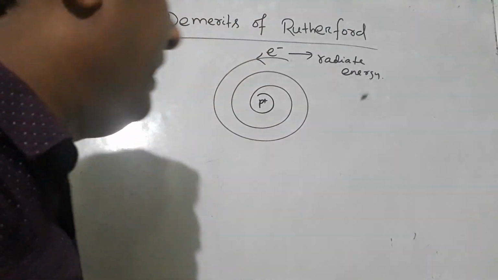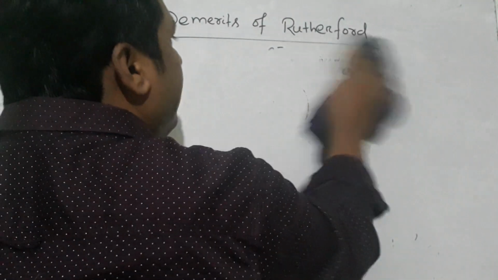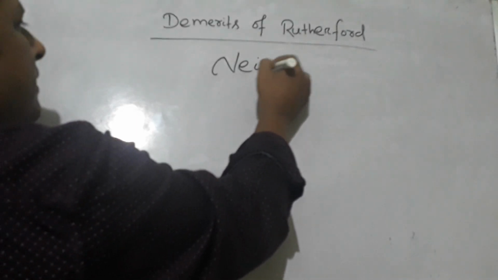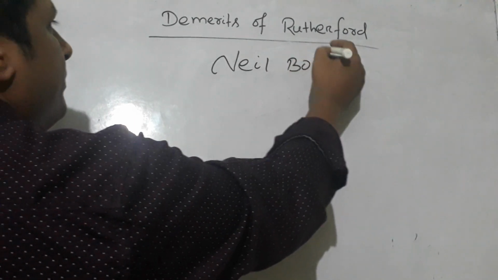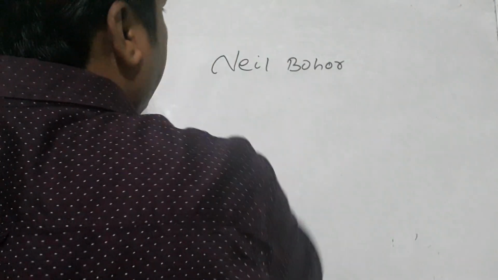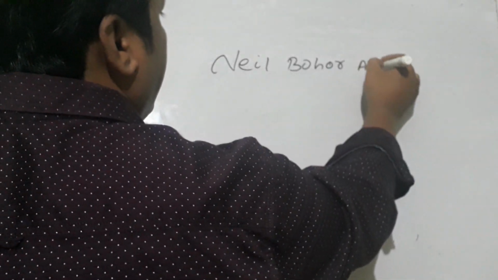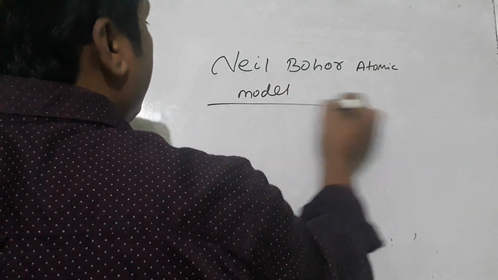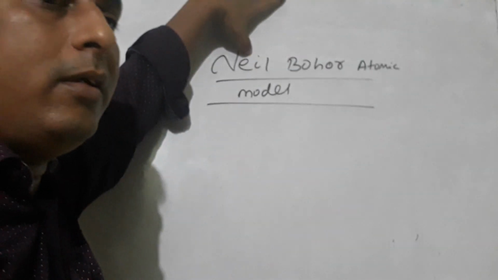Now this demerit is rectified by another scientist, that is Niels Bohr. Who is that scientist? Niels Bohr. The Niels Bohr atomic model. Now who is this Niels Bohr? Niels Bohr is the student of Rutherford.